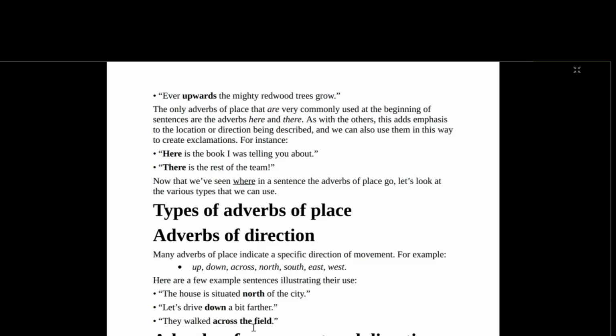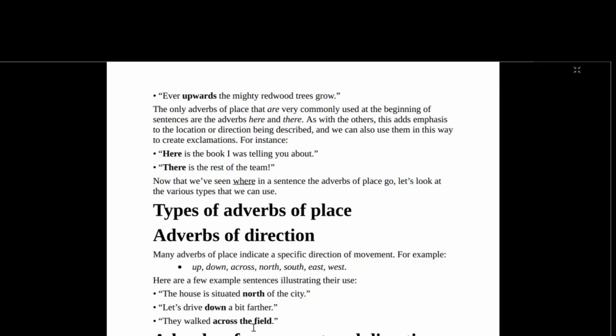The only adverbs of place that are very commonly used at the beginning of sentences are the adverbs here and there. So please take note. We've already established that most adverbs of place appear at the end of what?